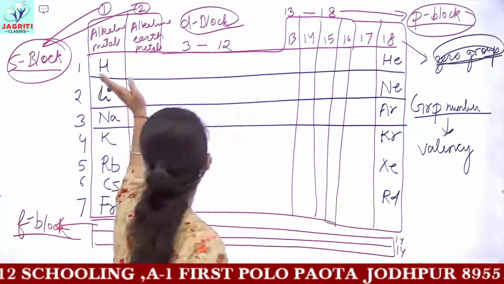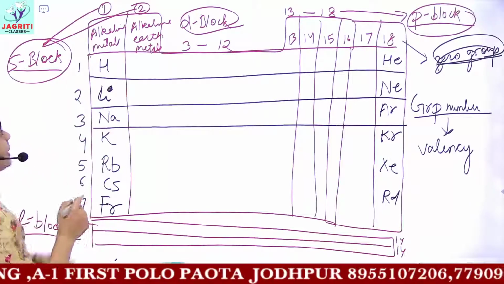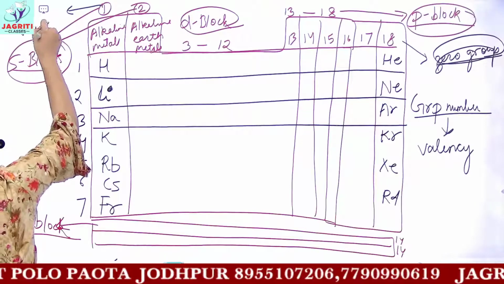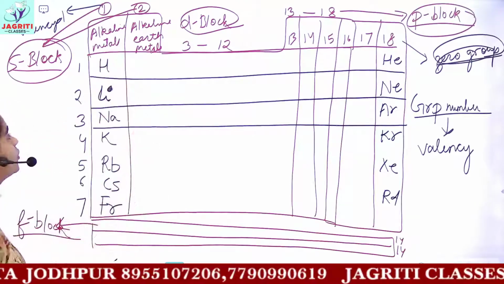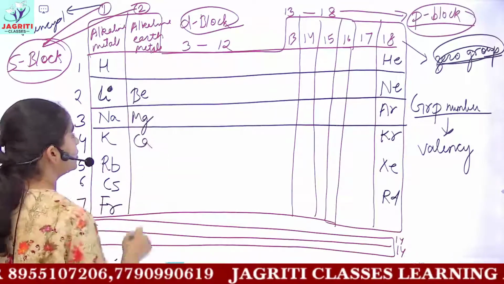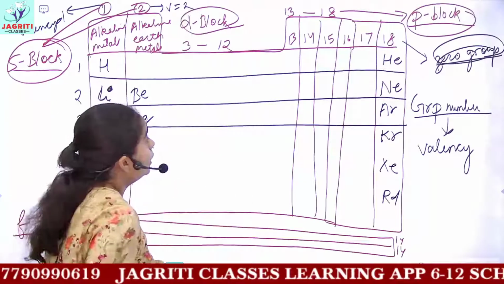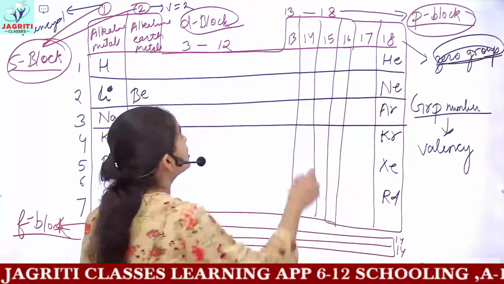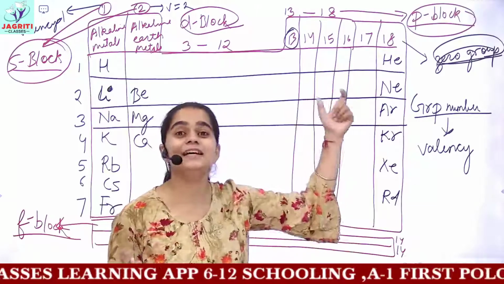And the valencies of all others can be found out very easily. All the elements present in your first group have a valency equal to 1. Then all the elements in your next group, that is beryllium, magnesium, calcium, etc., would have a valency equal to 2. But for the elements of p block, because the group number is 13, this does not signify that the valency can be 13.